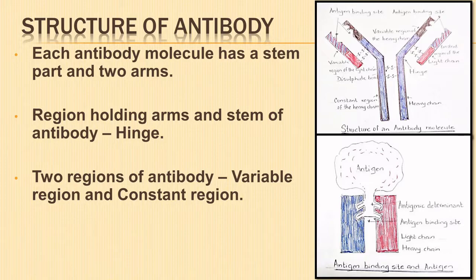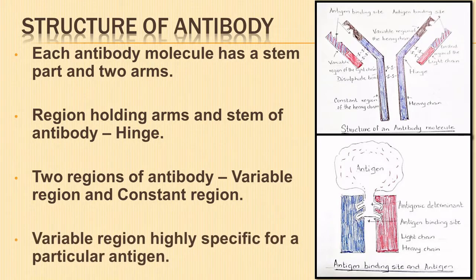Region that changes its structure depending on the type of antigen is the variable region. Variations in the variable regions make each antibody highly specific for a particular antigen. The variable region is responsible for the antigenic specificity of an antibody.